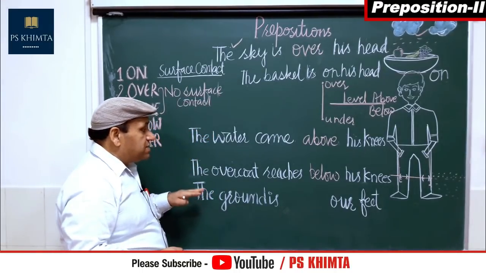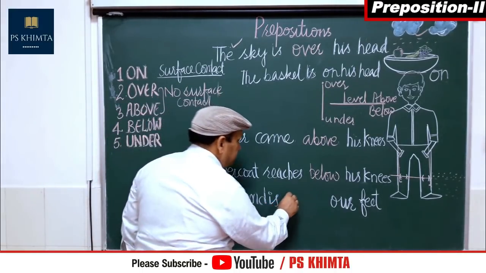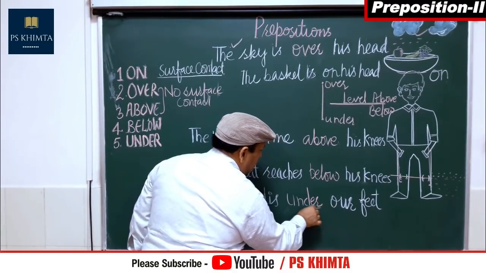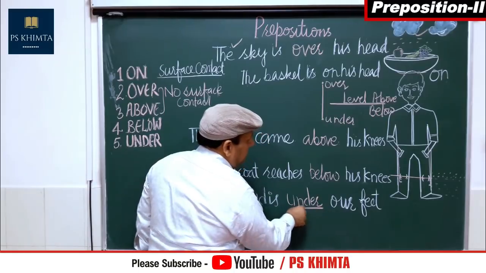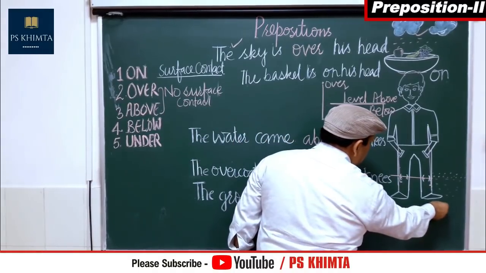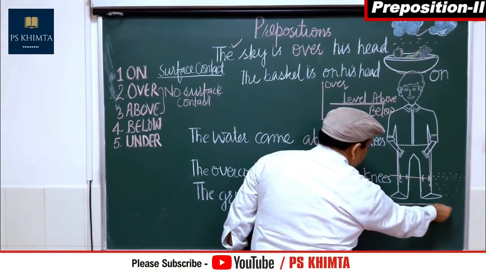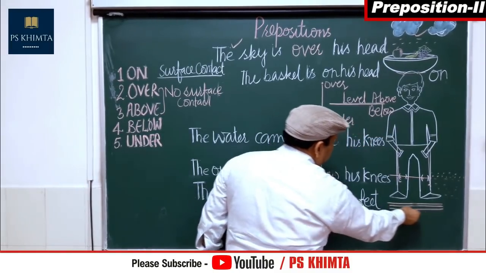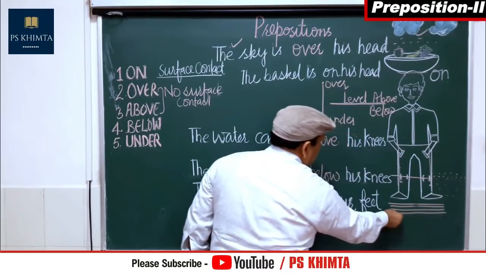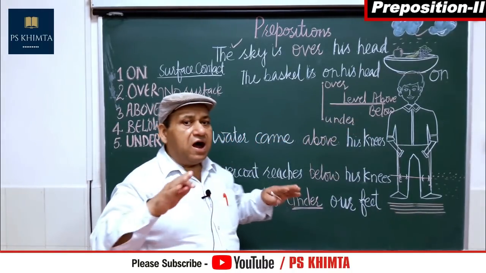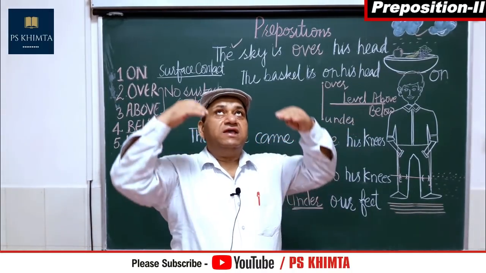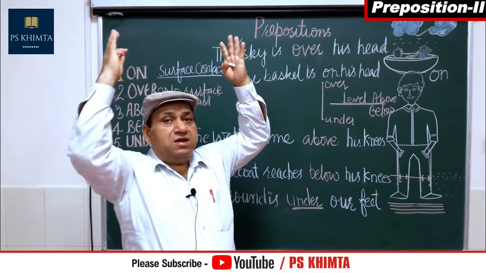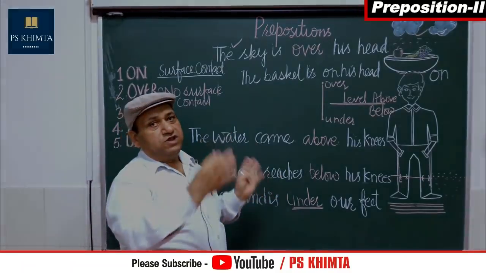The ground is under his feet. The ground is under his feet. It is very clear. This is the ground side. All right. This is the ground side and it is under his feet. Rather, we can say the ground is under our feet. The sky is over our head. So that is the difference.